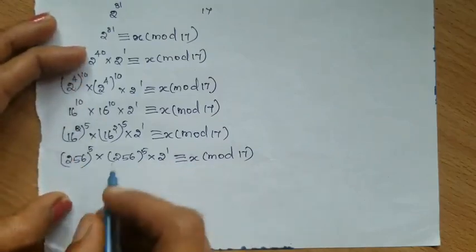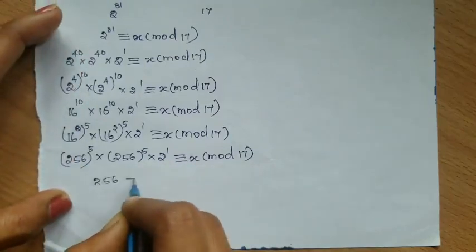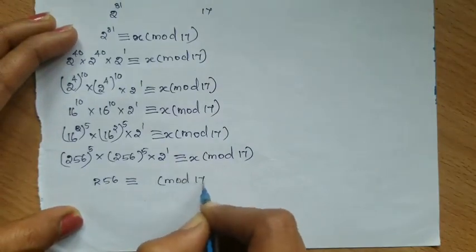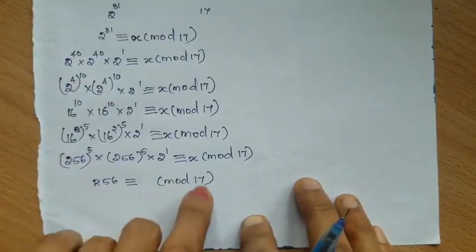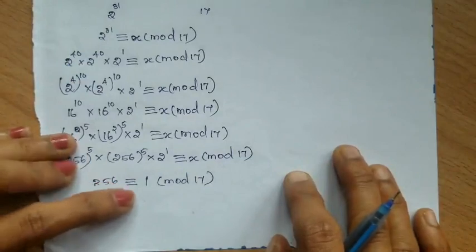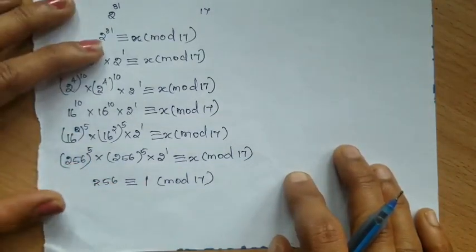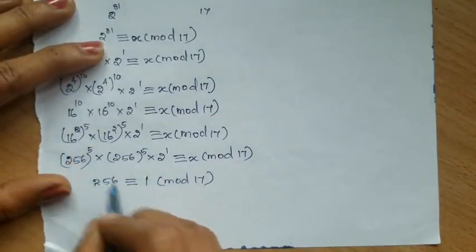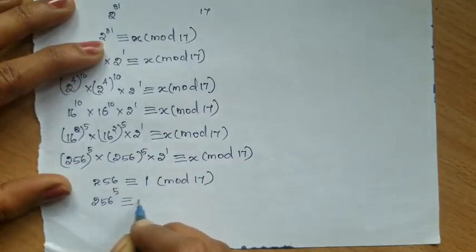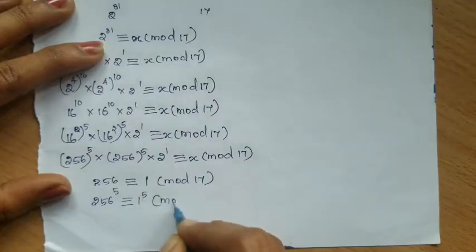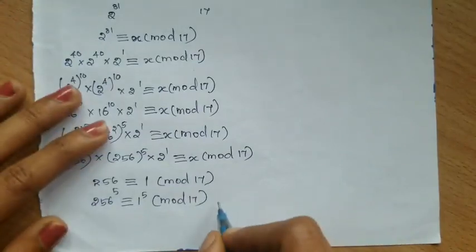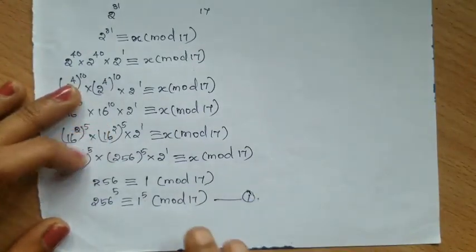Okay. 256 congruent to what will come here? Mod 17. If you divide 256 by 17, the remainder will be 1. Okay. So 256 congruent to 1 mod 17. Now take the power 5 on both the sides. You will get 256 power 5 congruent to 1 power 5 mod 17. What is 1 power 5? 1 power 5 is 1 itself, isn't it? Take this as equation number 1.